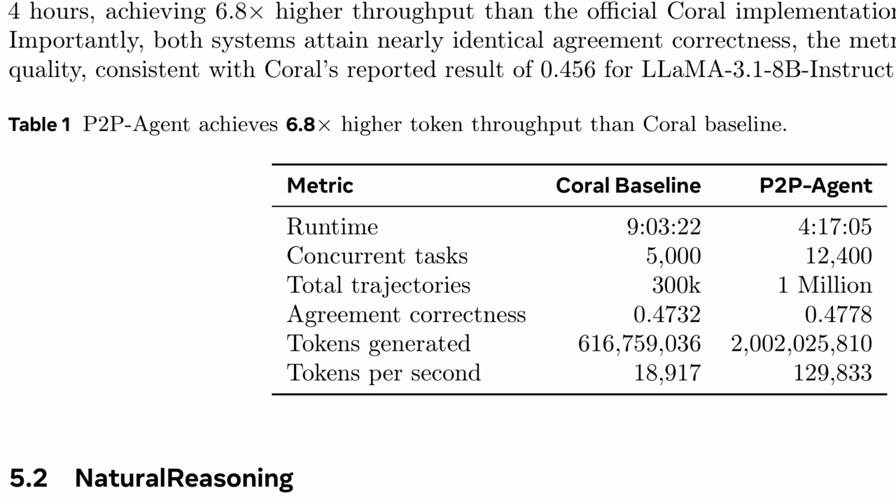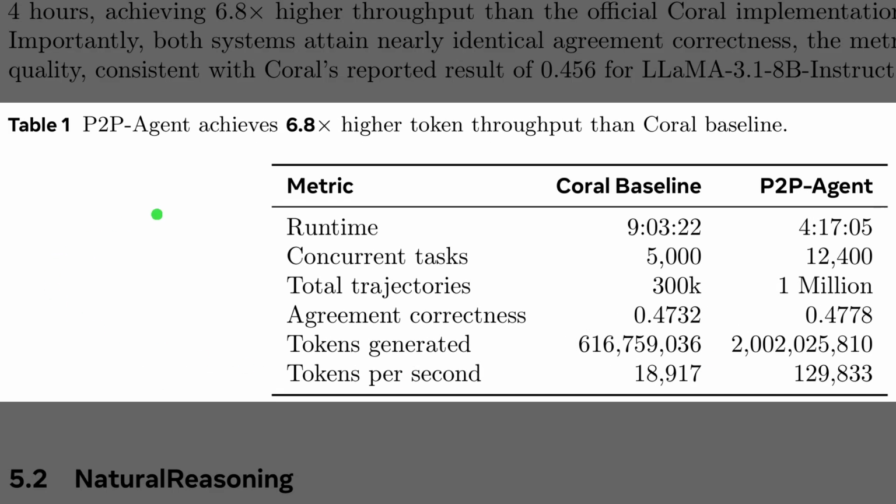So while Figure 4 showed scaling trends, Table 1 puts concrete numbers on the large cluster run. The peer-to-peer agent finishes in about 4.3 hours versus just over 9 hours for Coral, while running more than twice as many concurrent tasks. That setup yields around 1 billion trajectories and roughly 2 billion tokens, about 7 times the token throughput. Crucially, agreement correctness stays essentially identical, which means the speedup does not sacrifice data quality.